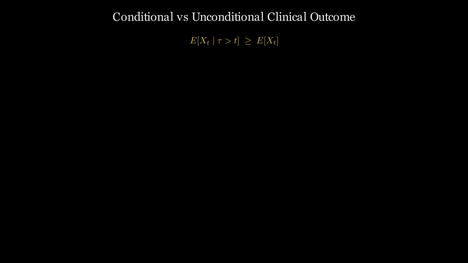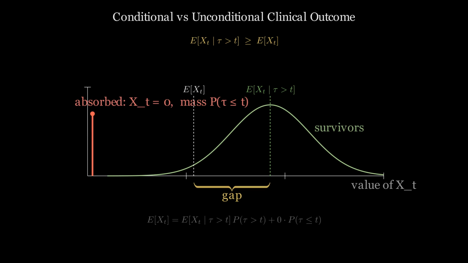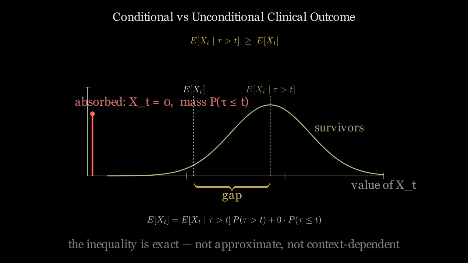Absorbed patients pull the unconditional population average downward. Conditioning removes those patients from the analysis entirely. Only the better functioning survivors contribute to the conditional average. The total expectation law makes this precise. The unconditional mean equals the conditional mean times the survival probability. This inequality is structural, not a statistical approximation.